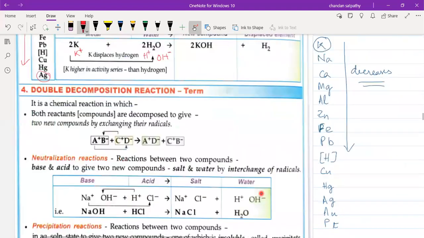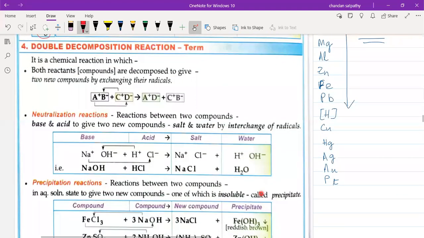Okay, so now we'll see the double decomposition reaction. So what happens in a double decomposition reaction? In it both reactants are decomposed to give two new compounds by exchanging their radicals. So two compounds exchange their radicals. That means AB combines with CD and forms AD plus CB. Clear? Suppose AB combines with CD, then it forms AC plus BD, meaning both exchange their radicals.